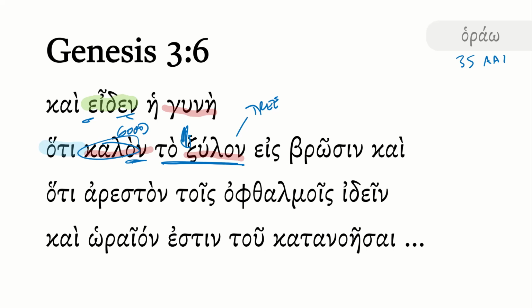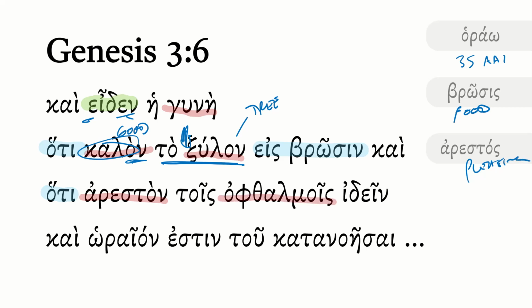You'd throw in the was there. And it's good for what? eis brosin. It is good for or as food there. So she sees that the tree was good for food and hoti areston. So arestos here means pleasing. And it's pleasing to her eyes, or it doesn't say her, but to the eyes. Notice she's actually being captivated by how it looks here. And then idein. So it's good to the eyes to see.